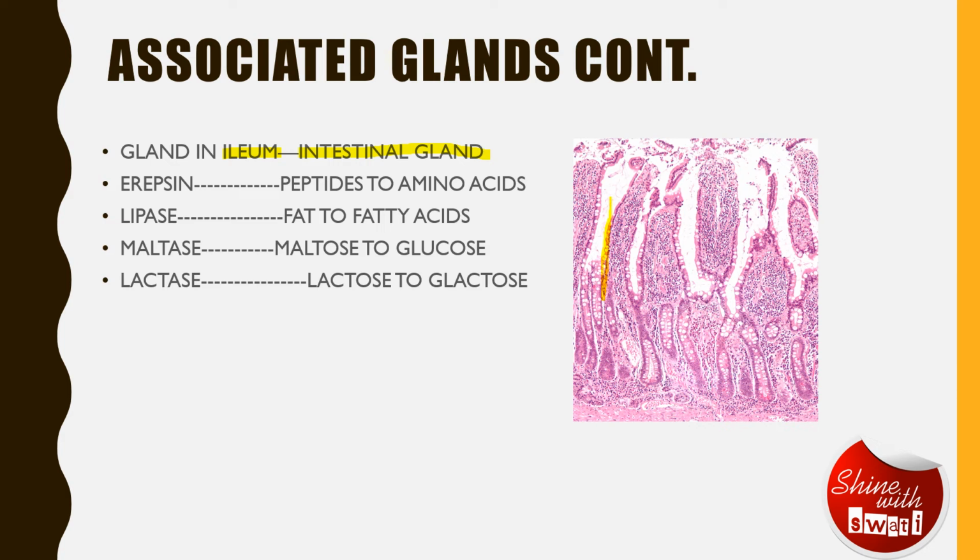There are different enzymes released by the glands present here. The very first one is erepsin, which helps in the conversion of peptides, the proteins to peptides, to now amino acids, and lipase, that converts fat to fatty acids, maltase, maltose to glucose, lactose to galactose.